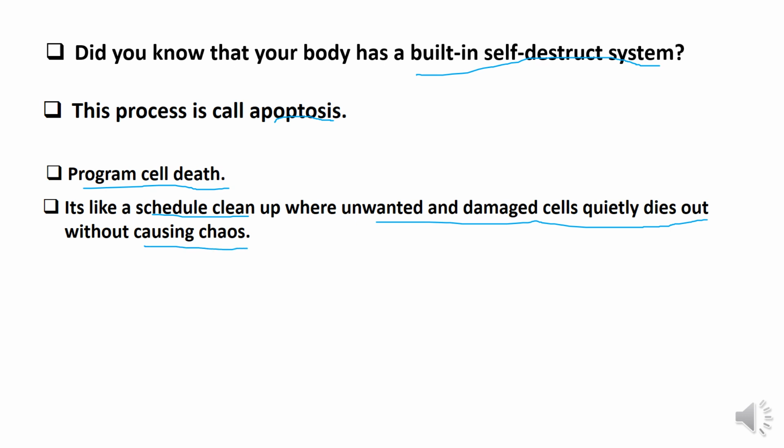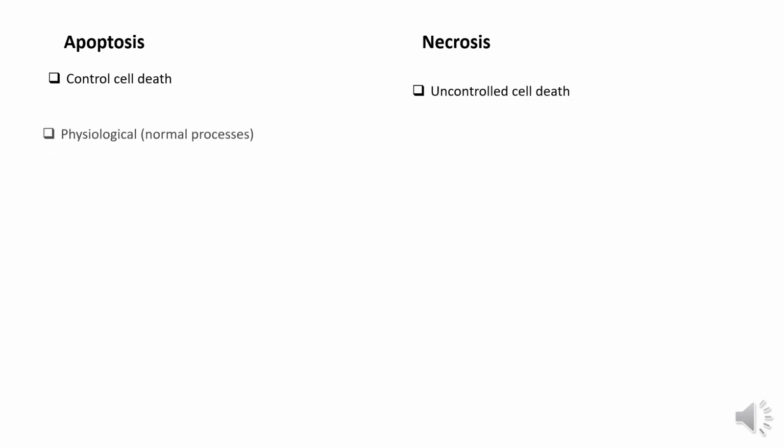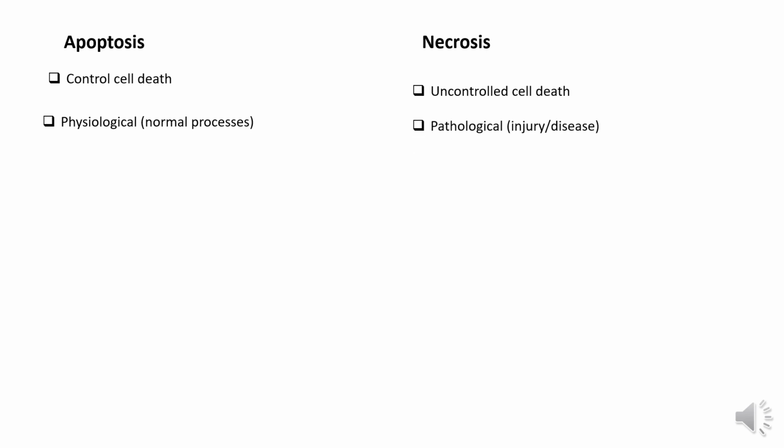The cell can die through the process of apoptosis or necrosis. Necrosis is messy and can cause inflammation, and apoptosis is clean and controlled. Let us look at some of the differences between apoptosis and necrosis. Apoptosis is a controlled cell death, and necrosis is uncontrolled cell death. The cause for apoptosis is physiological, and the cause for necrosis is pathological.